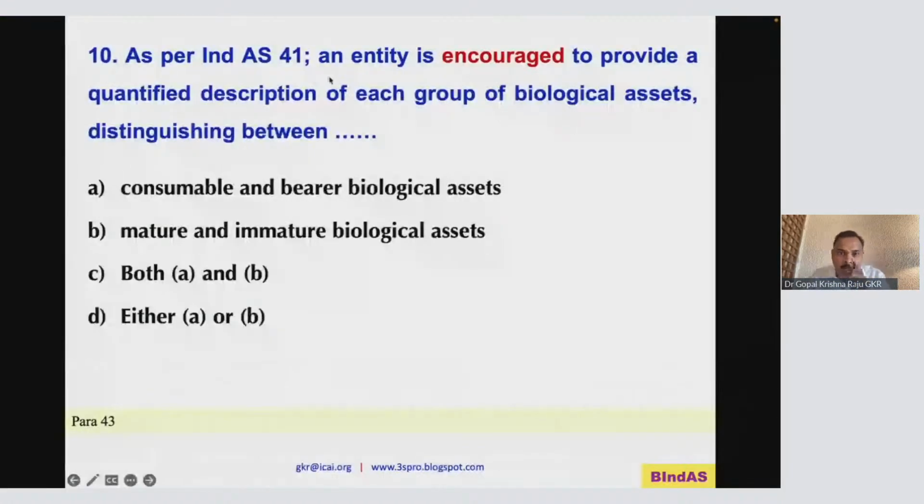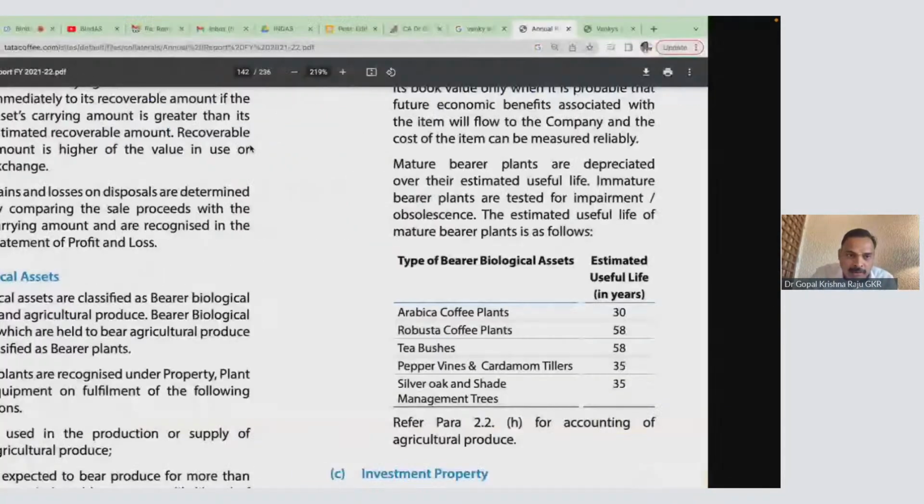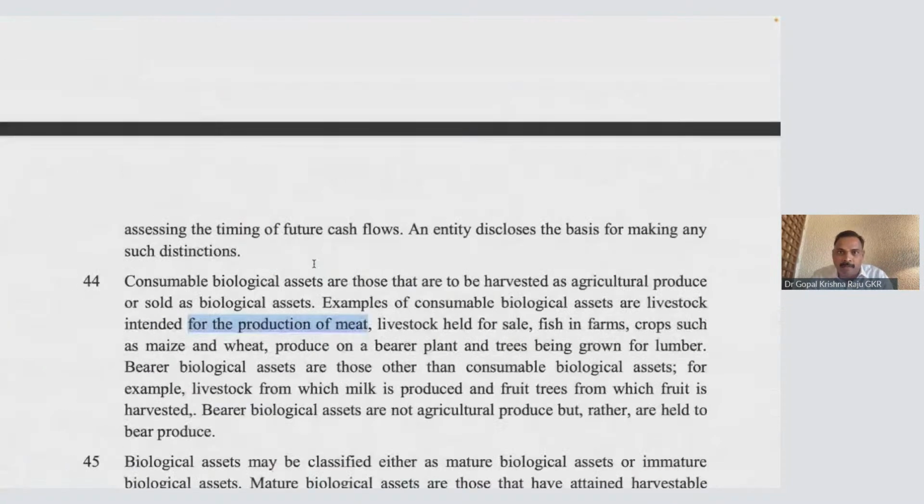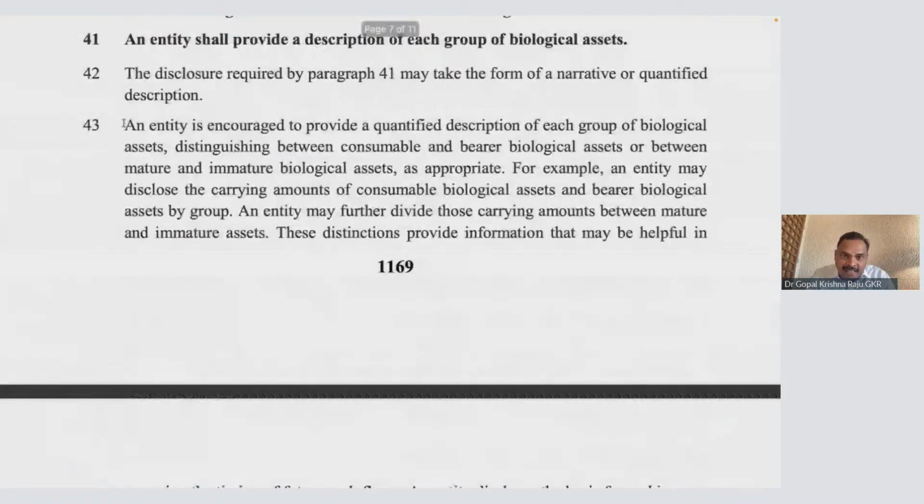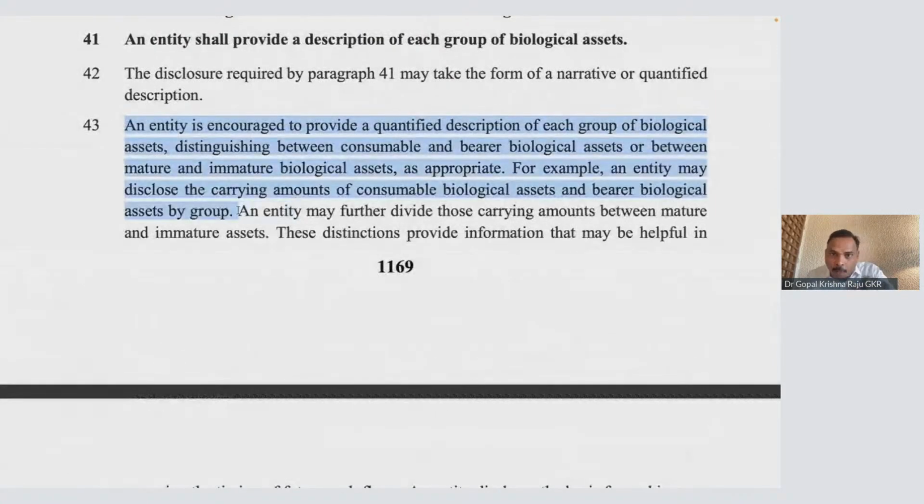As per Ind AS 41, an entity is encouraged to provide a quantified description of each group of biological assets, distinguishing between consumable and bearer biological assets. Now please look at para 43.